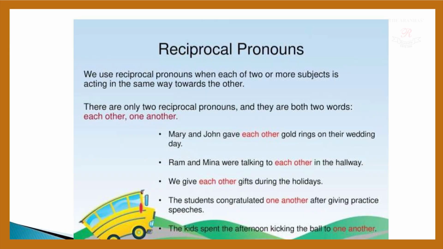Now, reciprocal pronouns. We use reciprocal pronouns when each of two or more subjects is acting in the same way towards the other. There are two reciprocal pronouns, and they are both two words: each other, one another. Now let's go to the examples. Mary and John gave each other gold rings on their wedding day. Now, exchange: I gave it to that person, and in return, he also gave something to me. So that is the reciprocal pronoun.